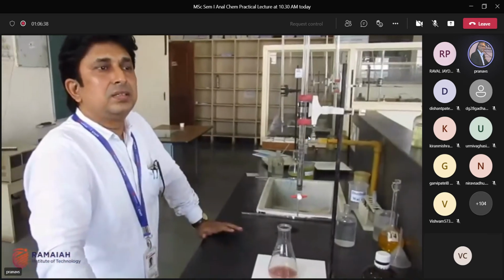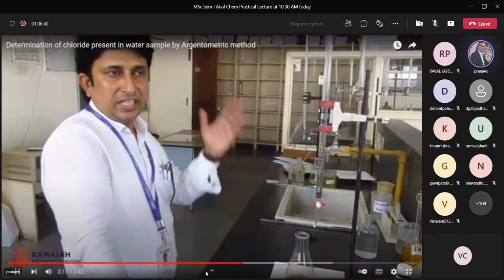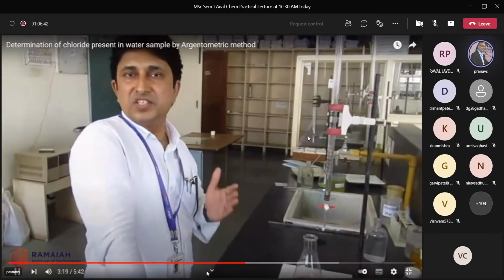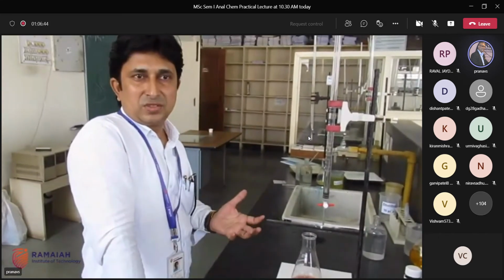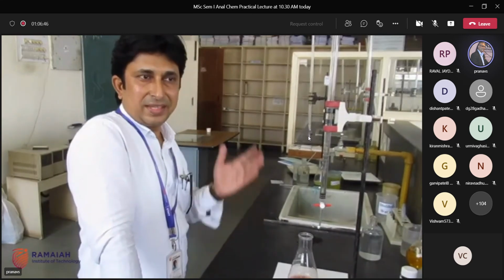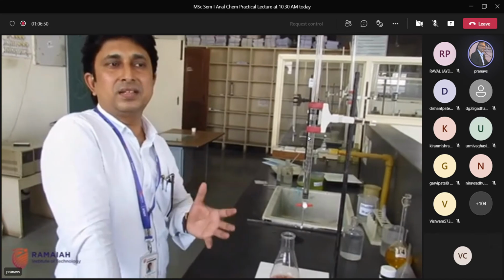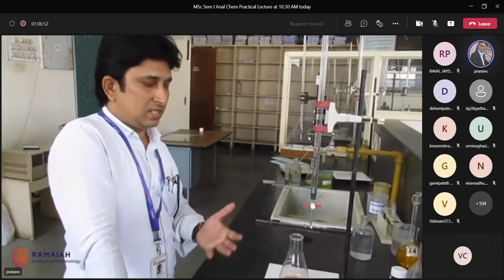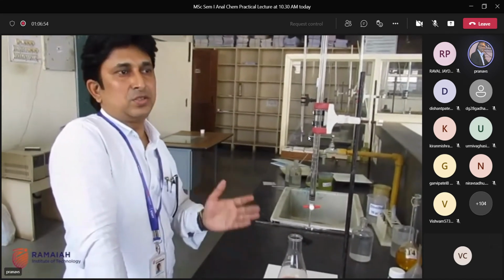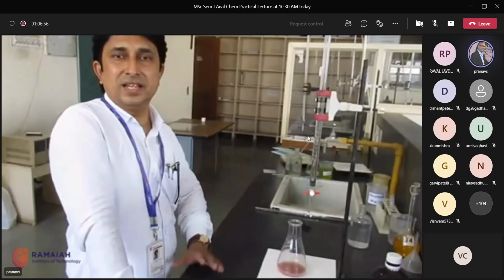I repeat, in presence of chloride ions, AgNO3 forms AgCl, that is white PPT. So in absence of chloride ions, AgNO3 will react with the indicator, the potassium chromate, and form silver chromate, that is brick red color. That shows the absence of chloride ions, that is the end point.